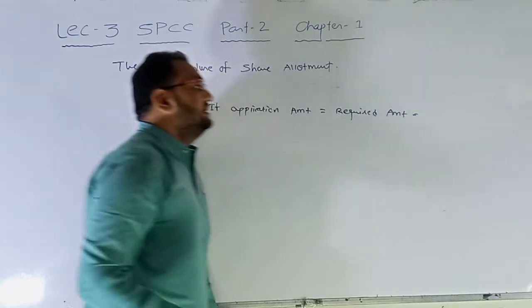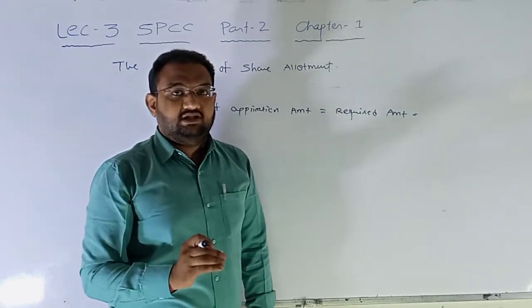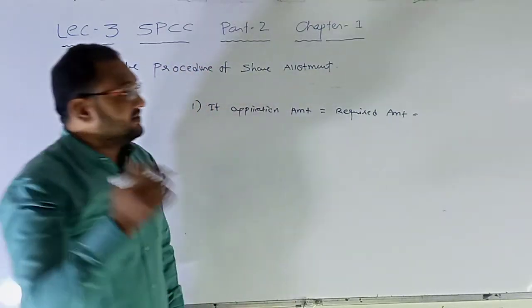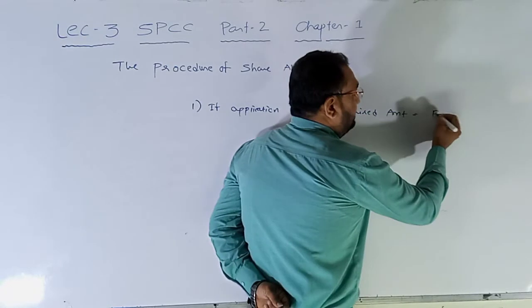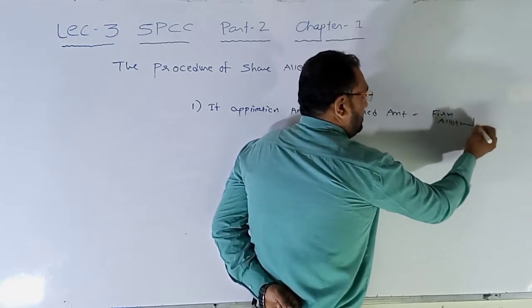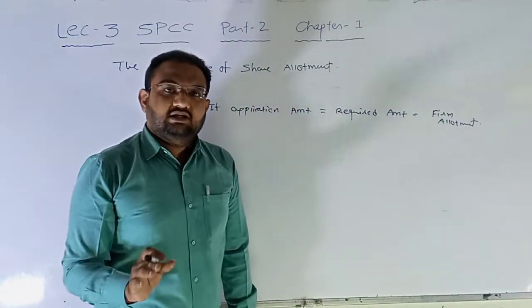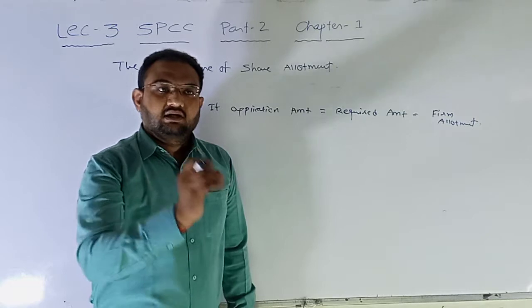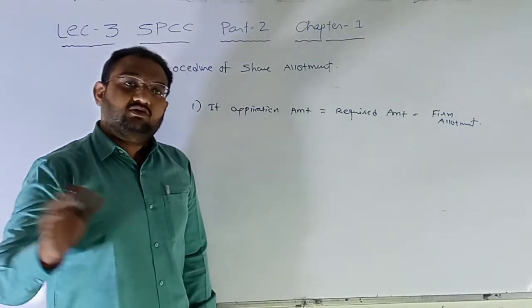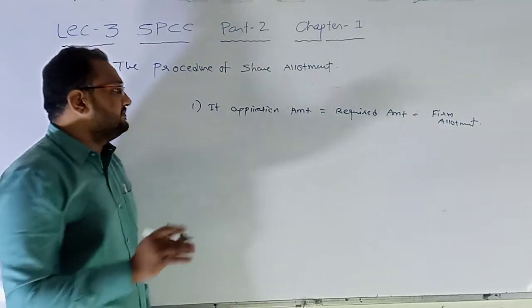It means we come up with an IPO of 100 crore rupees, and at the same time we receive applications of 100 crore, then there will be full allotment. It means we will allot the shares according to the applications received, that is, we will allot shares to all those who have applied for the shares.